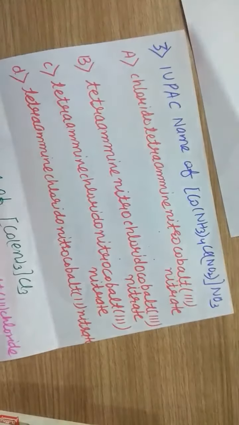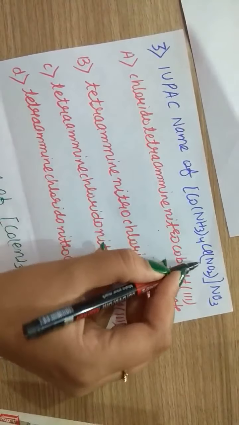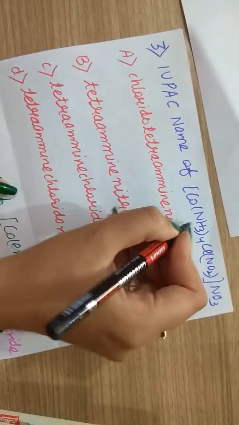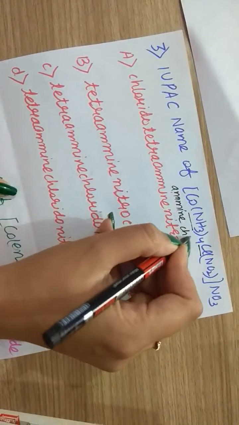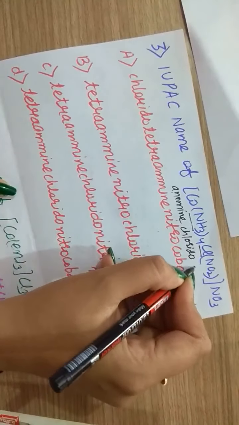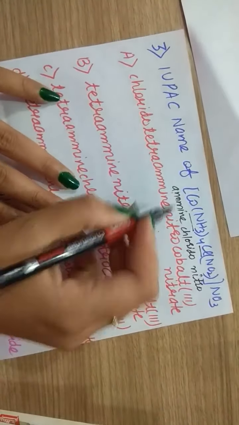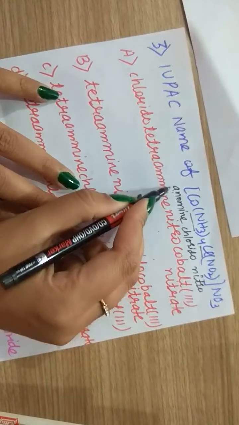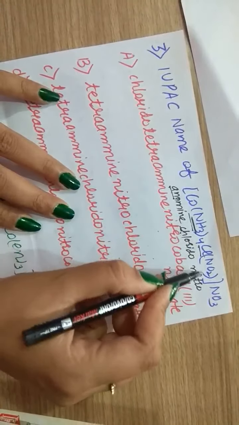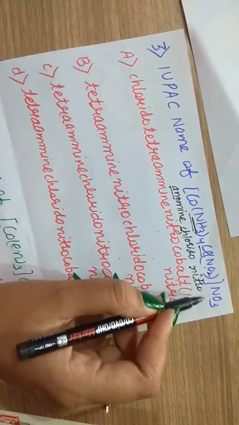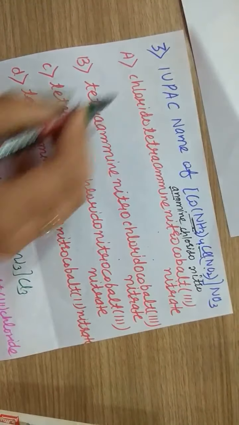Example number 3 is IUPAC name of this complex. Now in this complex we can see that we have 3 kinds of ligands. One is amine, another is chlorido, and the last one is nitro. And we know that we give the naming in alphabetical order. So alphabetically A comes first, so naming will start with this ligand, followed by C, chlorido, and then we will mention the nitro ligand. So the naming which is starting with tetraamine is right, which is all these 3.